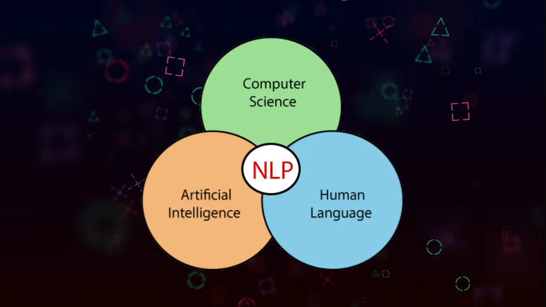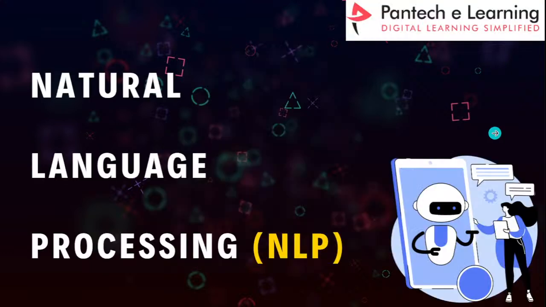What is NLP then? As I discussed earlier, NLP is natural language processing. It's a combination of artificial intelligence, our human language, and also computer science. Okay. So let us see some basics of natural language processing then.